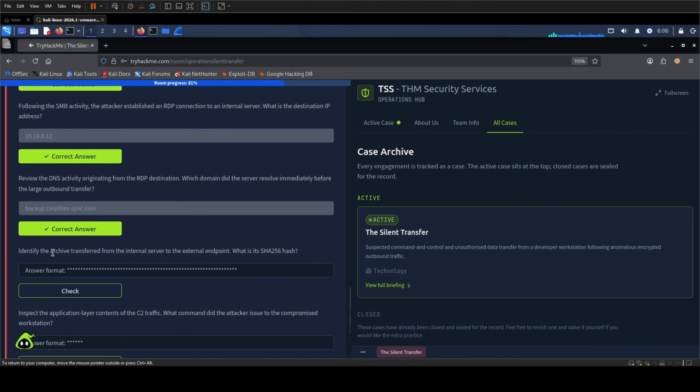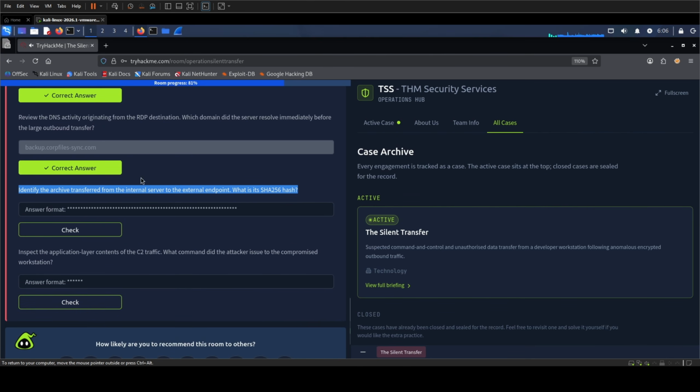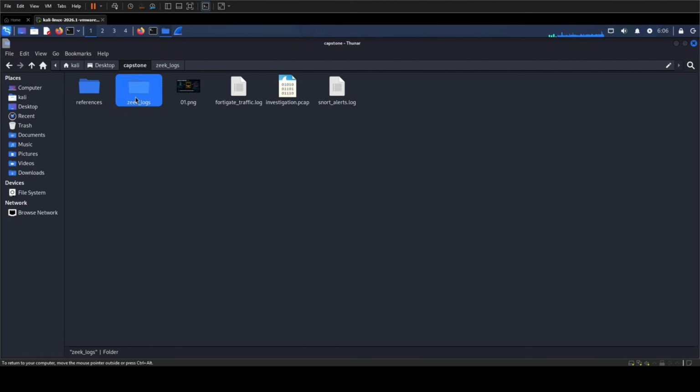We have the connection and its byte count. The question tells us, identify the archive transferred from the internal server to the external endpoint. What is its SHA hash? Now we need the file level record that names the archive and provides its hash. Again, direction matters. This time the transmit host must be the internal server, and the receive host must be the external endpoint. That is the reverse of the initial dropper transfer.